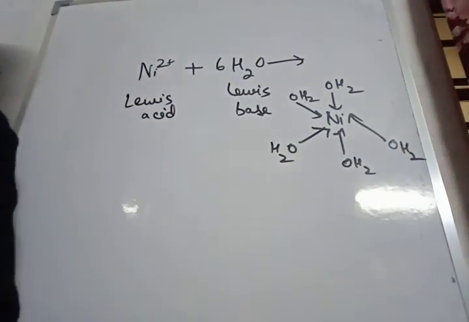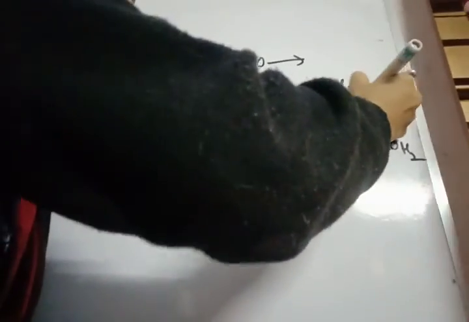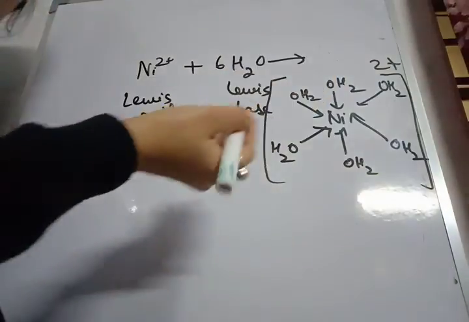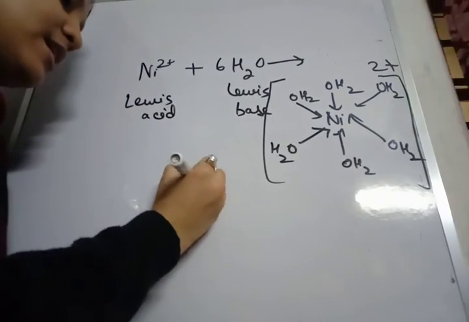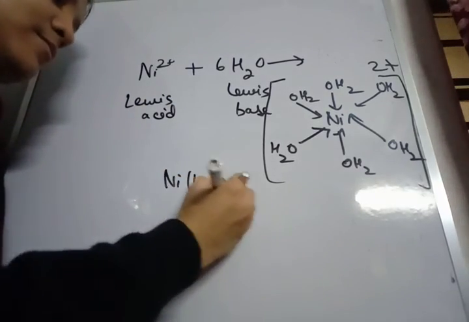1, 2, 3, 4, 5 and more. The overall charge will be 2 positive. Either this one, or I can write it like this, Ni(H2O)6, overall 2 positive.